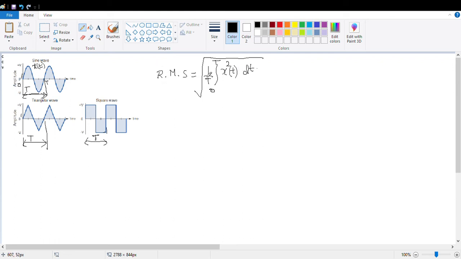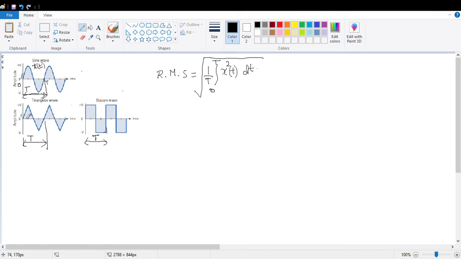So I have to take the mean. Mean means I have to take the average with respect to time. So I have to divide by the time period, and I have to take the root. Similarly, I have to put the root over the expression I have written. So this is the formula of root mean square. This stands similar for this as well as this.